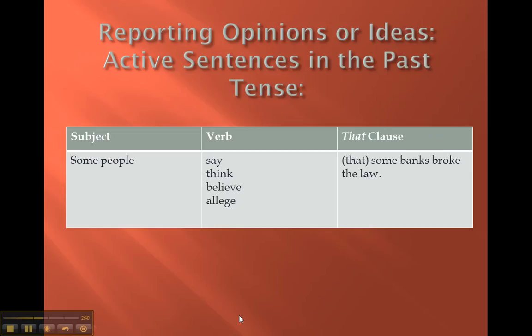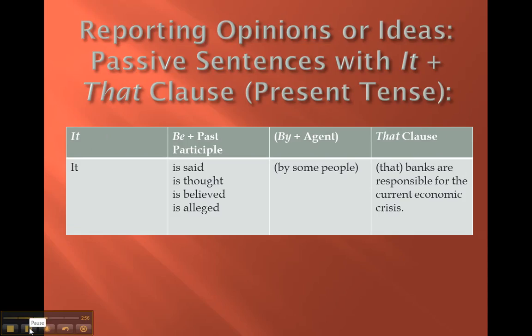I can also do the same thing in the past tense. Some people say that some banks broke the law. Some people think that some banks broke the law. Okay, now I'm going into the passive voice with this, and I can say it is said by some people, but I don't need to say that. It is said that banks are responsible for the current economic crisis. Or I can use one of these other verbs. It is alleged that banks are responsible for the current economic crisis.